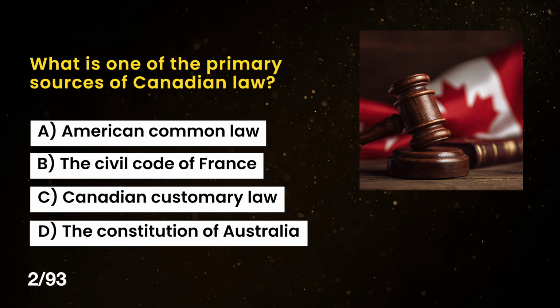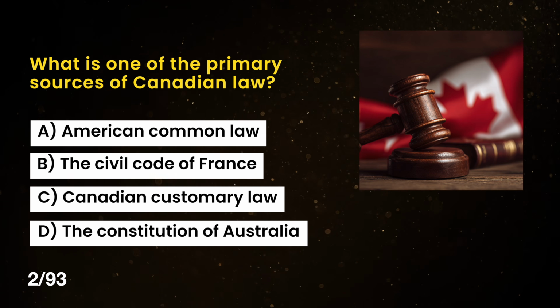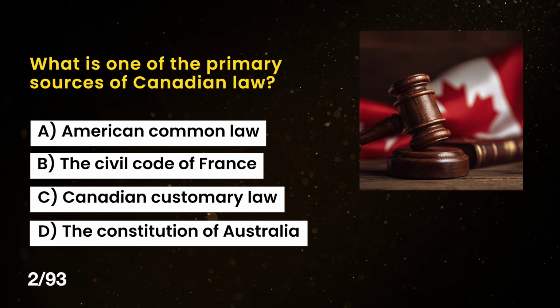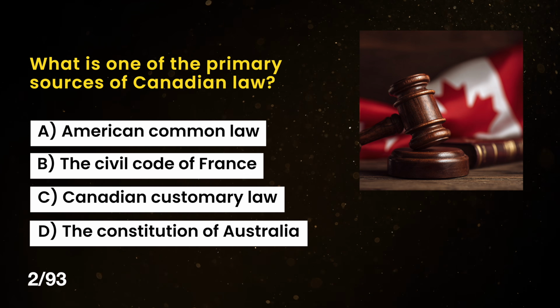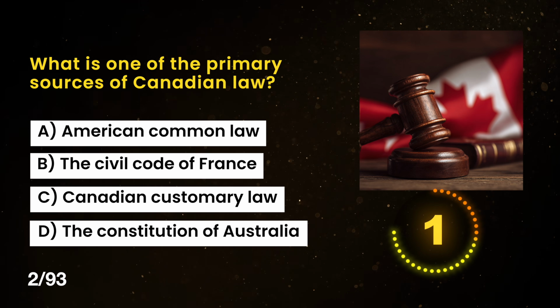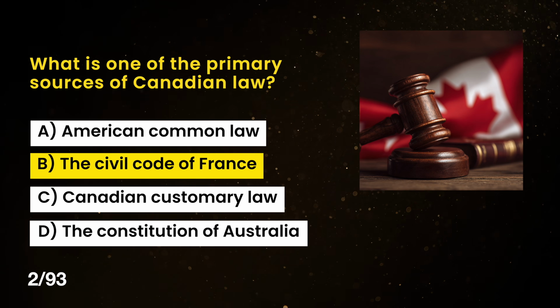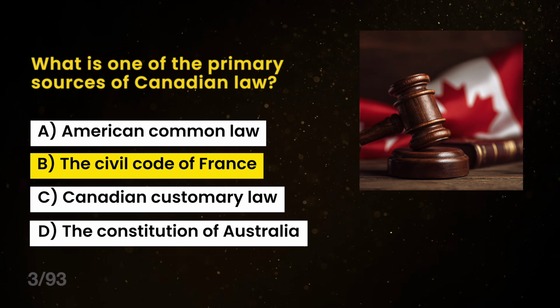What is one of the primary sources of Canadian law? A. American common law. B. The Civil Code of France. C. Canadian customary law. And D. The Constitution of Australia. The correct answer is B. The Civil Code of France.